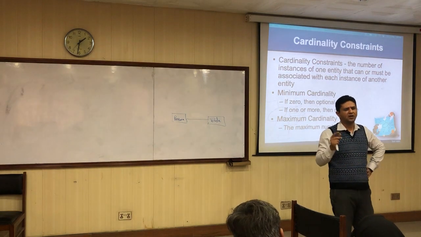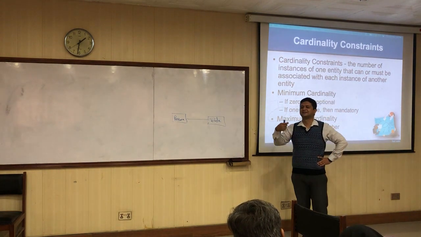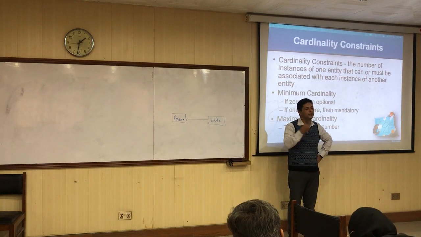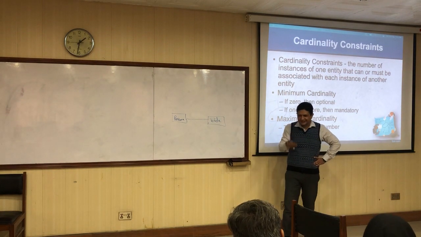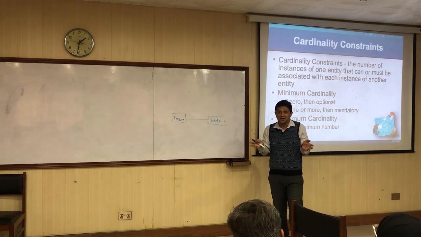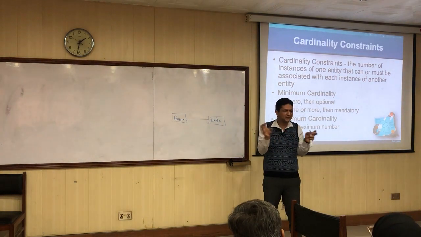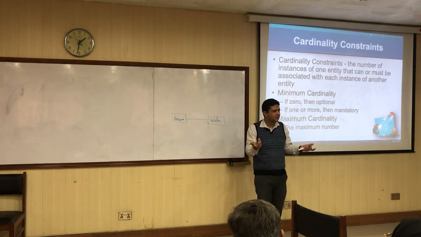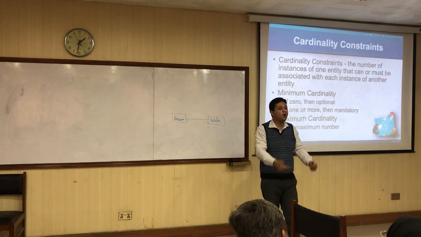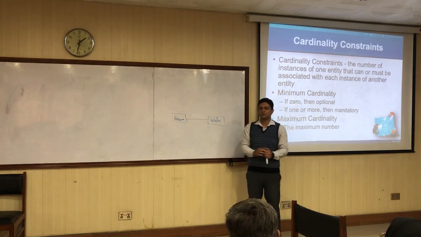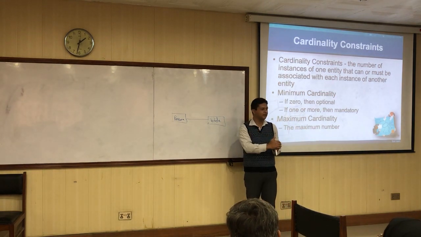Binary relationships. The relationships are always translated into binary relationships. Even if we have a unary degree relationship, that's still a binary degree relationship in a sense, because two instances are participating. The only thing is that both of the instances belong to the same type. So because of that, we call it a unary degree relationship.